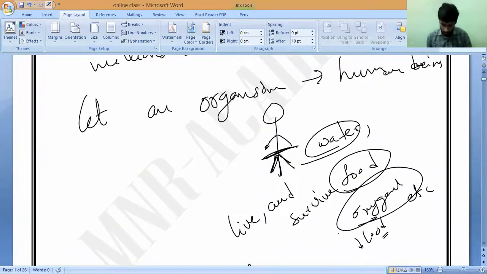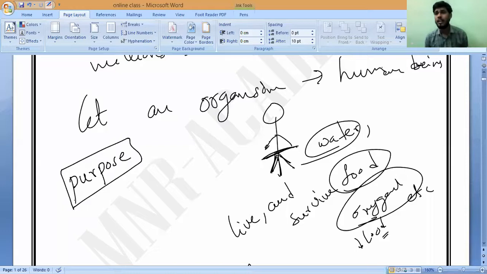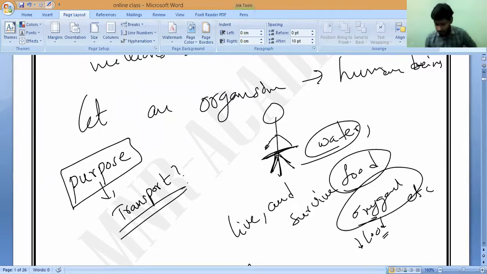For carrying the food produced in one part of the body to every part of the body. Ashika, I am not asking what transport is, I am asking what the purpose is. To get energy. Why do you need food, water, oxygen? Why do you need energy? Why do I need to supply oxygen to the cell? That is my question. What is the purpose of transport in biology? Kevin, Dina, Pranav, Arya, anybody can say.